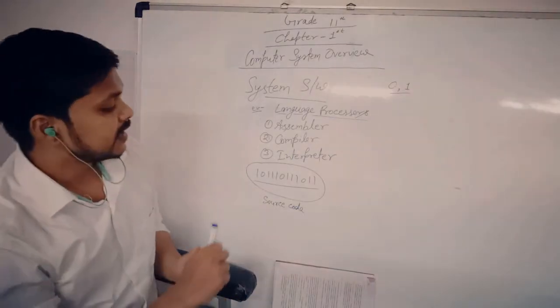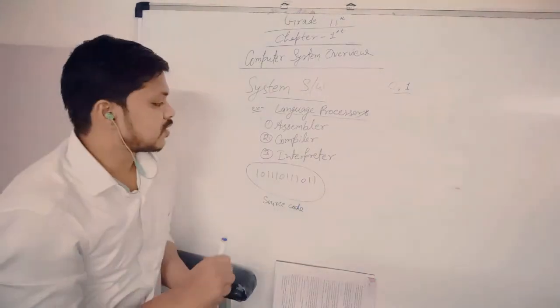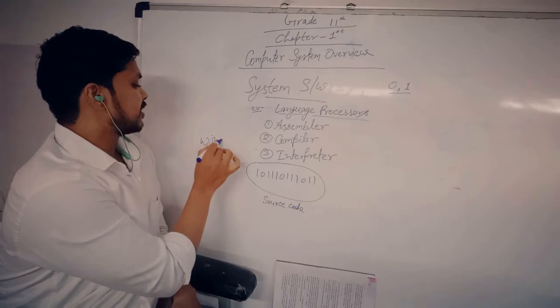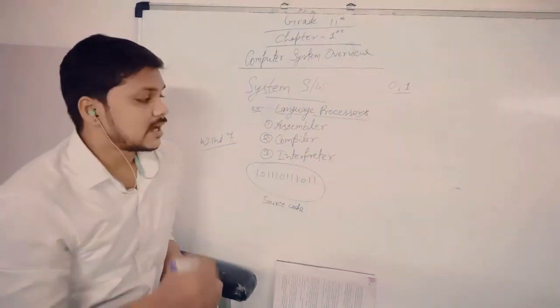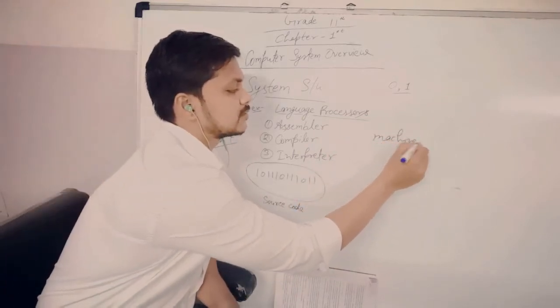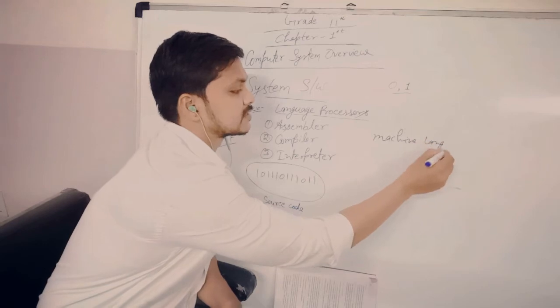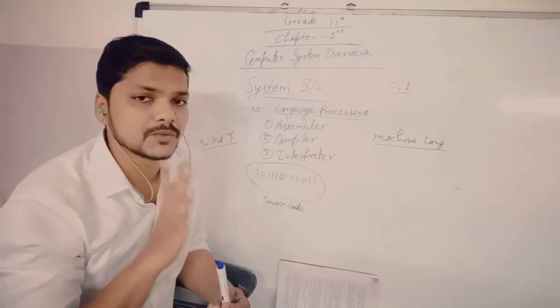It means that if we take an example of Windows 7, you all have listened to one name, that is called machine language. Machine language is such a type of language that is understood by the computer only.